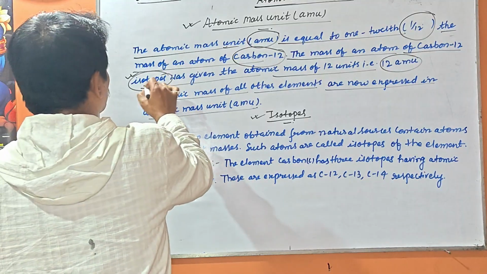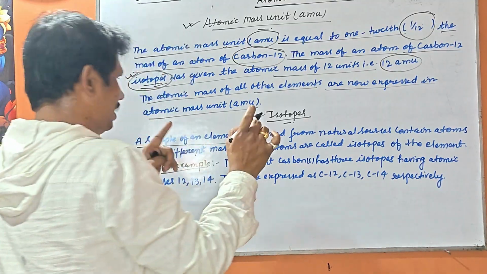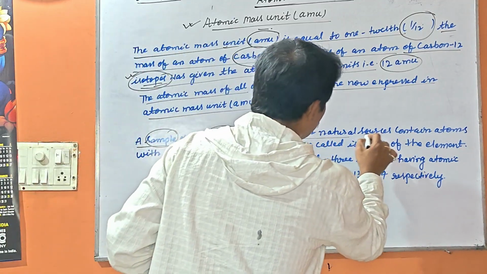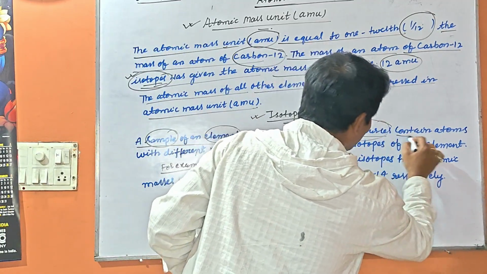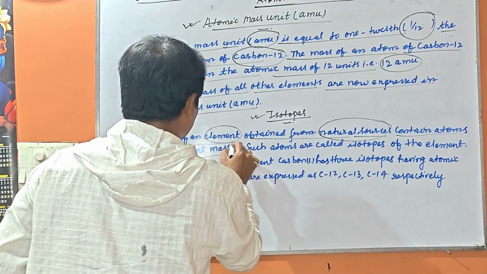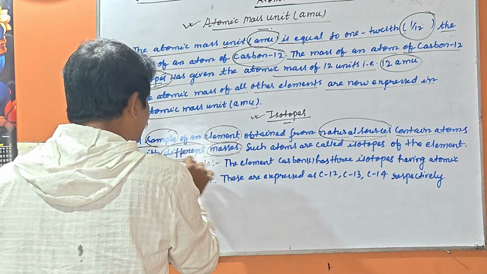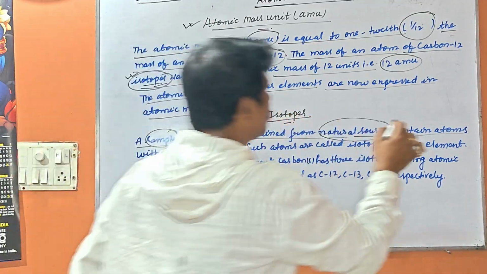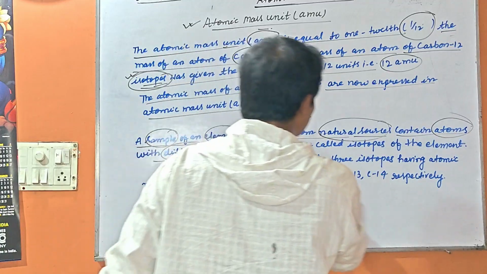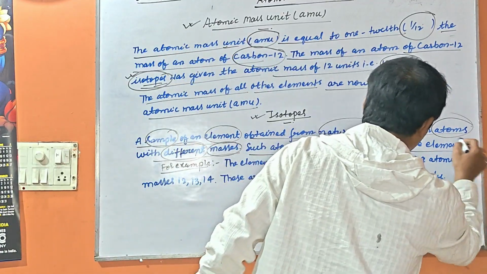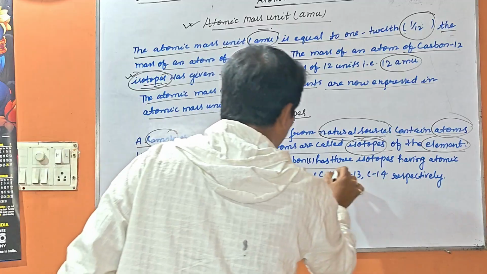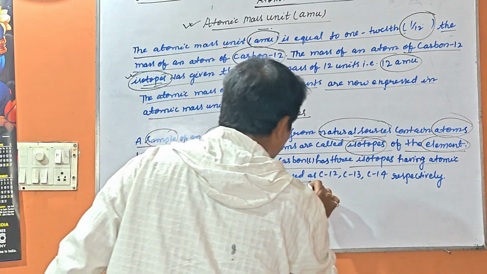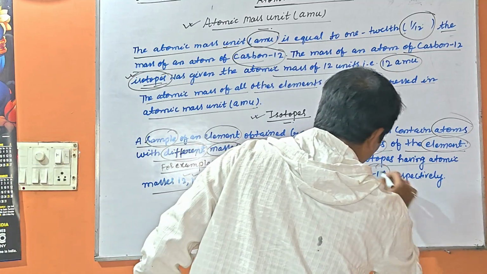So now the word isotopes. A sample of an element obtained from natural sources contains atoms of different masses. Such atoms are called isotopes of the element. For example, the element carbon has 3 isotopes having atomic masses 12, 13 and 14. These are expressed as C12, C13, C14 respectively.